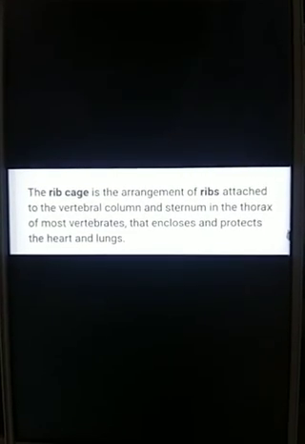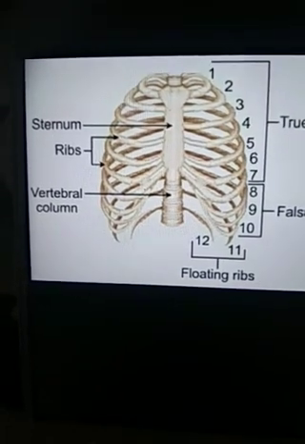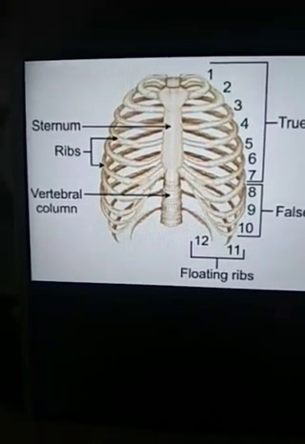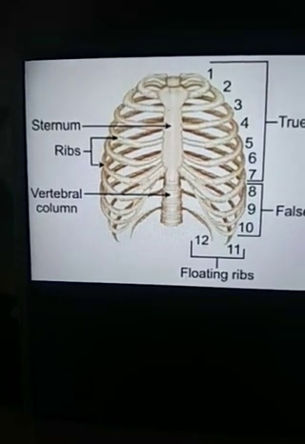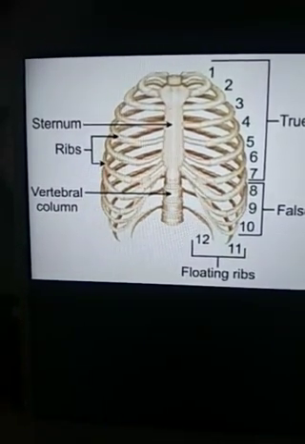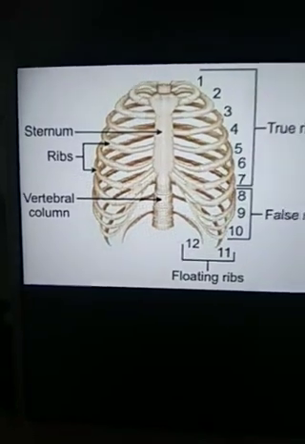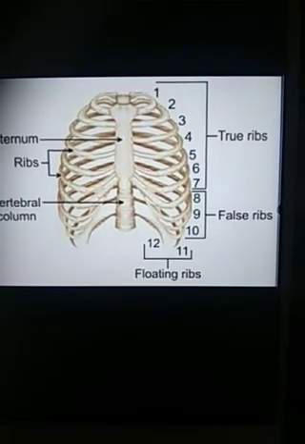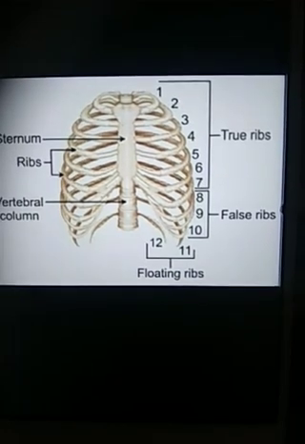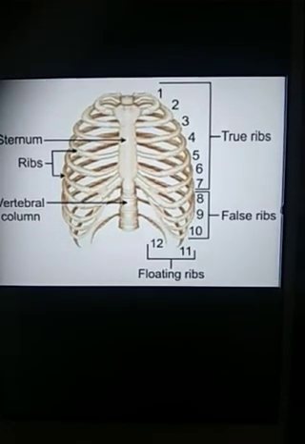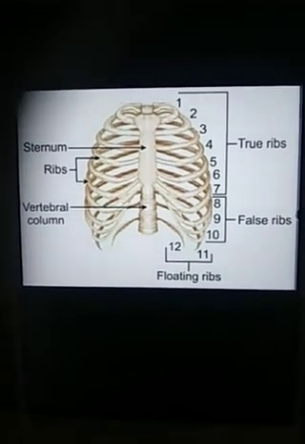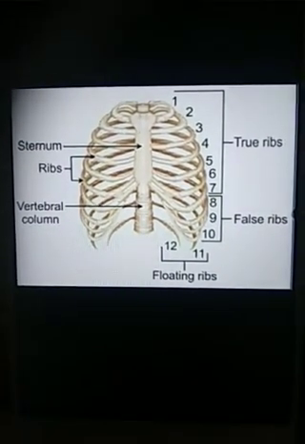Okay, let us discuss its structure in detail. Yes, here you can see sternum, vertebral column and ribs. Total 12 pair of ribs are there, or simply you can say 24 ribs, 12 on left side and 12 on right side. Okay, now there are 3 types of ribs according to their arrangements. You can see number 1 to number 7 ribs are known as true ribs. Why? Because they are joining to the sternum in front directly.